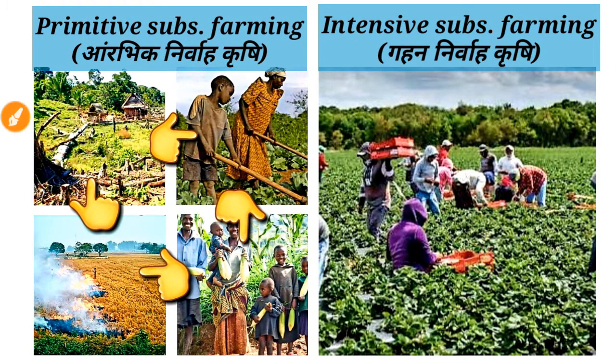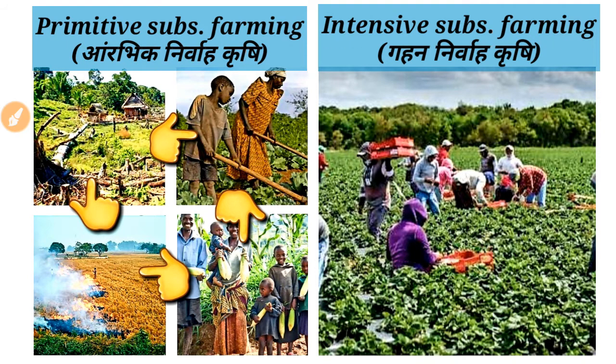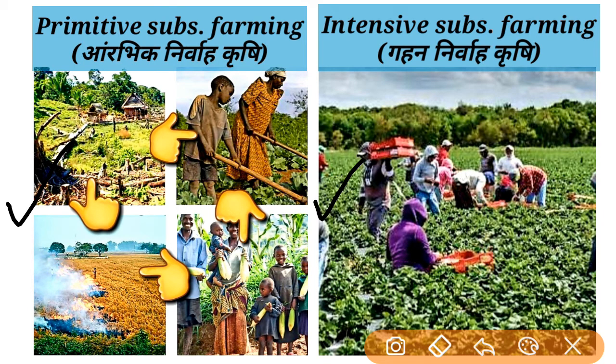First we will start with the two types of subsistence farming: primitive subsistence farming and intensive subsistence farming. We can get the idea of their definitions according to their diagrams. Here is the diagram of primitive, here the diagram of intensive.